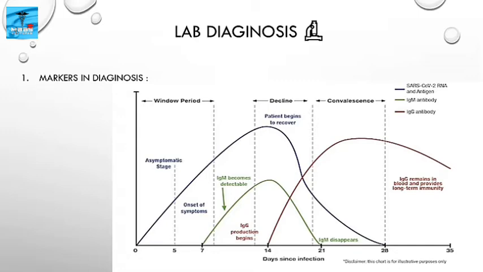Laboratory diagnosis. First, about markers in diagnosis. There is a window period during which antibodies cannot be detected in the serum. At that time, in the respiratory specimen, you can detect SARS CoV2 RNA and antigen. Starting from the 7th day onwards, we can detect IgM antibodies, and then from the 14th day onwards, we can detect IgG antibodies. That is about the markers in diagnosis.